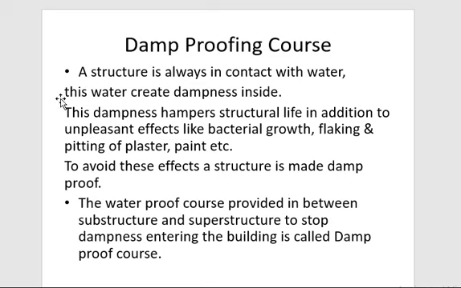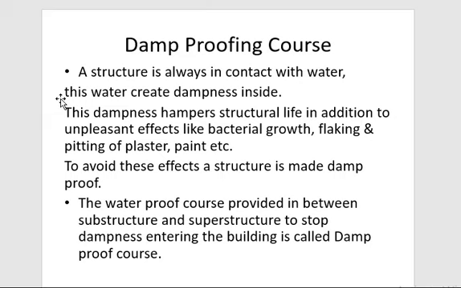Now damp proofing course, which we shortly call DPC. In construction, we usually hear DPC layer, DPC course. DPC is nothing but the damp proofing course. A structure is always in contact with water, so this water creates dampness inside.